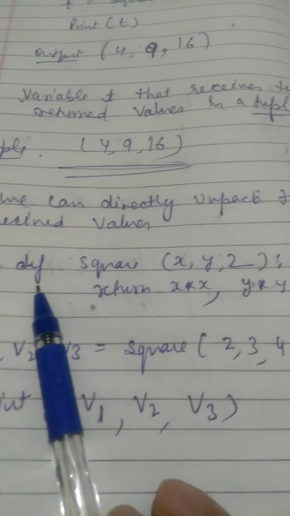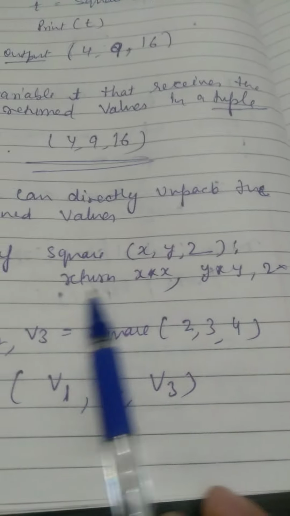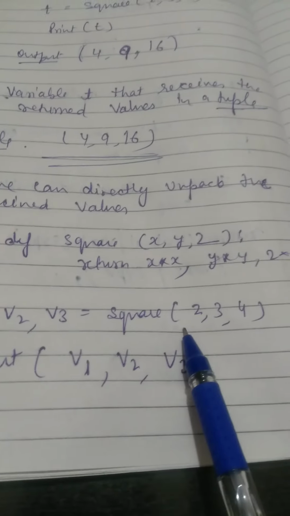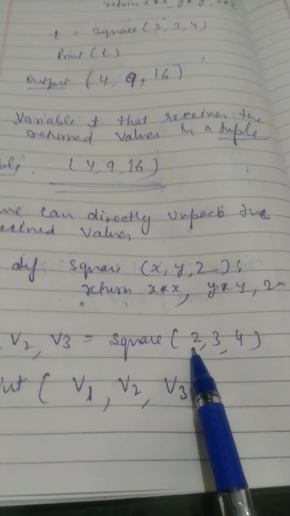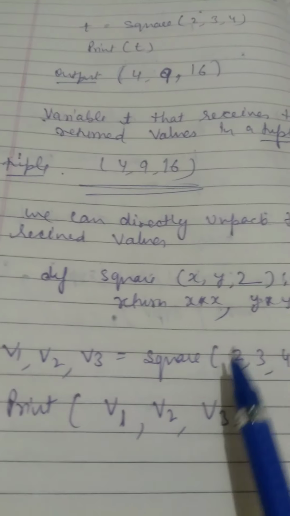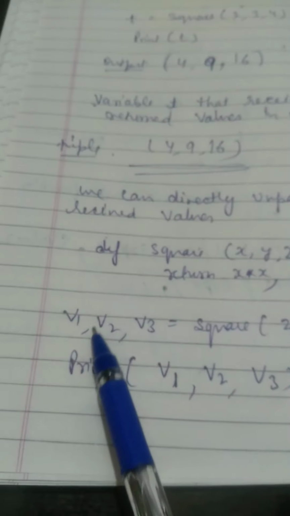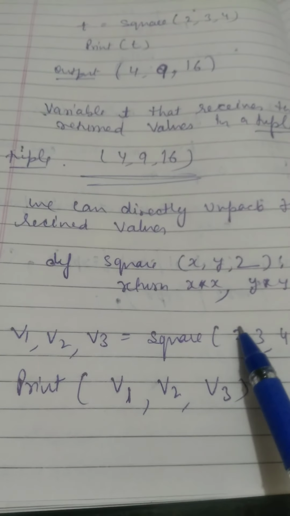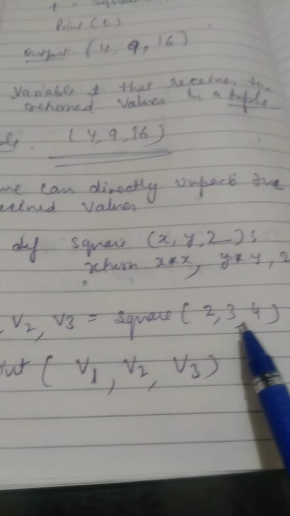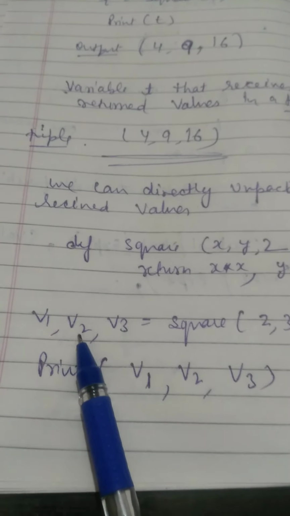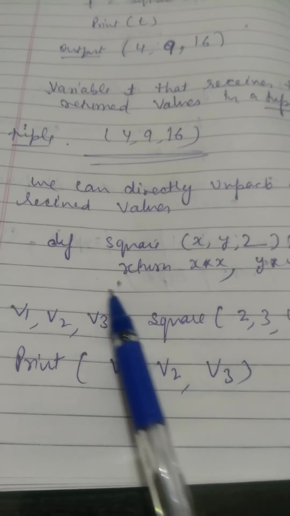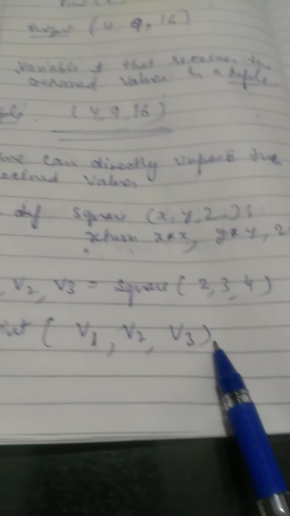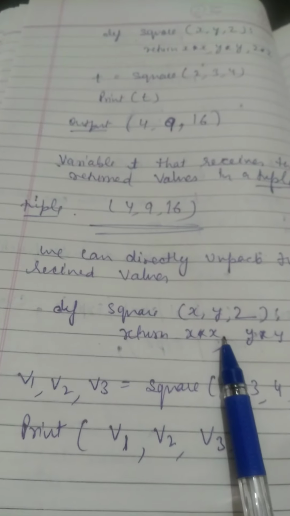We can also directly unpack the return values. How? Same function, def square(x, y, z), return. I have taken the same example, and the same values 2, 3, 4 are passed, but here instead of one variable we take three different variables, which means we are unpacking the values. So the result 2 into 2 is 4, stored in v1, 9 is stored in v2, and 4 into 4 result is stored in v3. Then we print v1, v2, v3. The output will come 4, 9, 16. That way we can return more than one value.